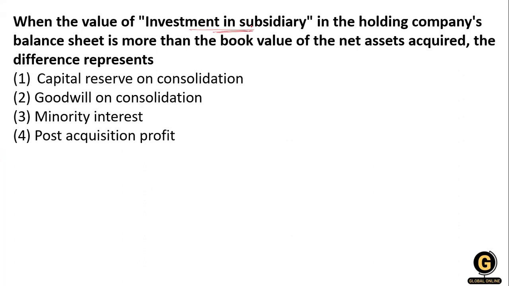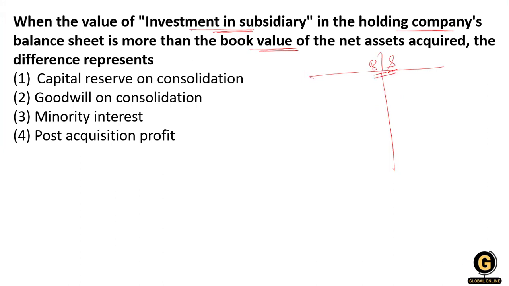This question is from the holding company, and in the holding company's balance sheet, the value of the investment in the subsidiary is more than the book value of the net assets acquired.